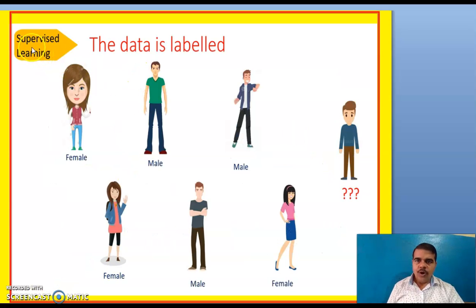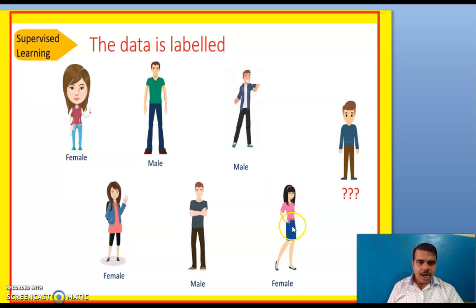In this figure of supervised learning, the data is labeled. Here you see this is a female. You are seeing the hair. If the hair is long, this is a female. Here also you see long hair. Long hair means female. Here you have short hair. Short hair means male. Here also short hair, male. Here you see short hair, male.